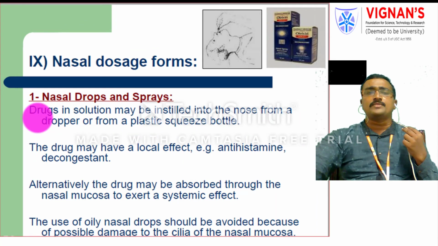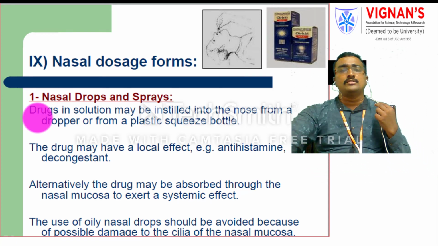So the nasal dosage forms, the drugs in solution, may be instilled into the nose with the help of a dropper or from a plastic squeeze bottle. These nasal drops or nasal sprays have a local effect, especially the nasal drops.